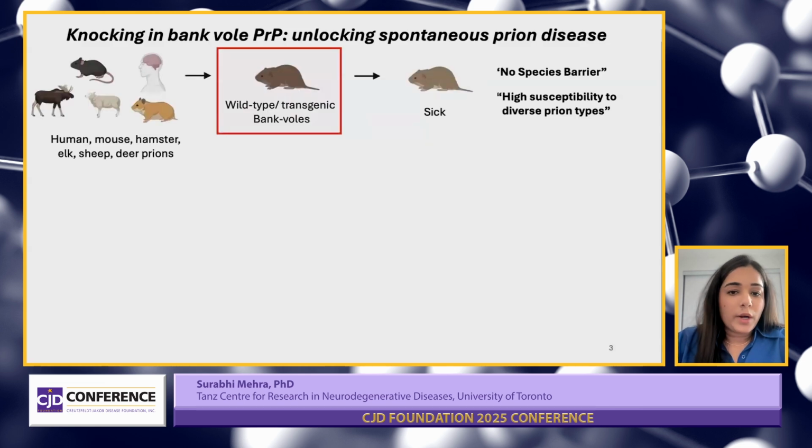Now, you all might wonder why bank voles, or what is so special about bank vole PrP. These bank voles are considered to be universal acceptors as they are highly susceptible to different prion types. And unlike most species like hamsters or mouse, which are commonly used as animal models, these do not offer a strong species barrier, which means wild type bank voles, or even transgenic mice expressing bank vole PrP, will get sick and develop the disease spontaneously.